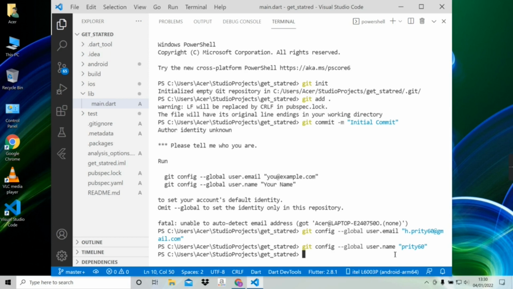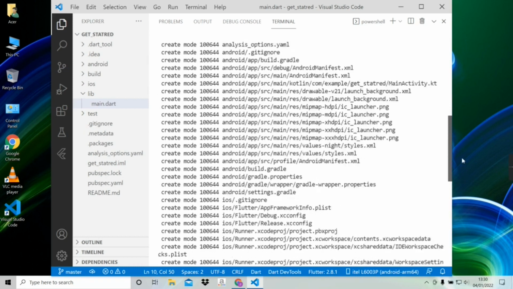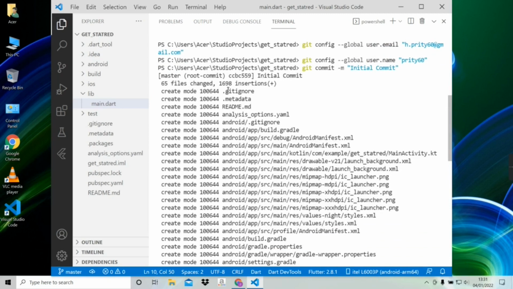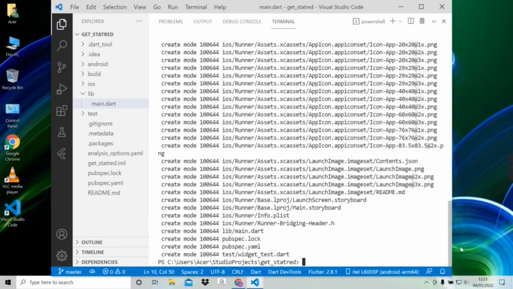Since our commit wasn't successful, now I will re-enter the commit command to commit again. Now we can see there are a lot of create mode files and folders: git, readme, metadata file, analysis file, and also we can see the Android folder, iOS folder, lib folder, pubspec YAML, log, and test files. All the files and folders have been committed.